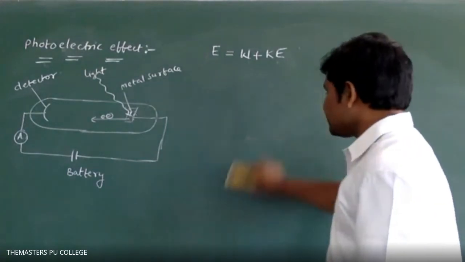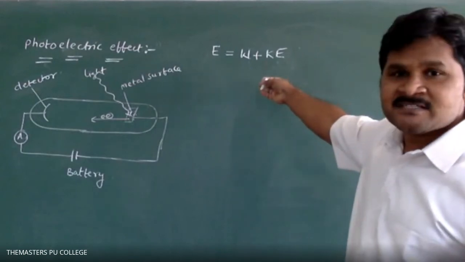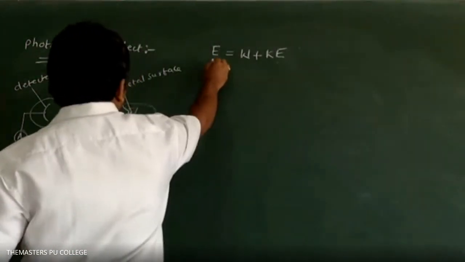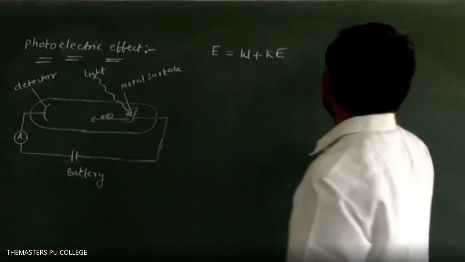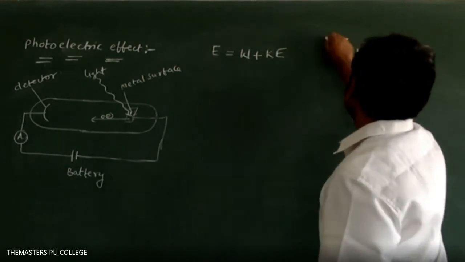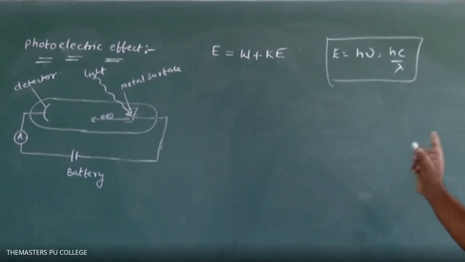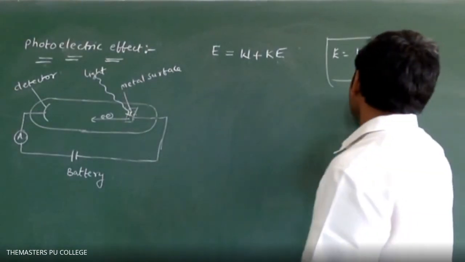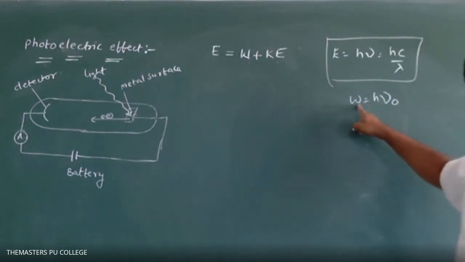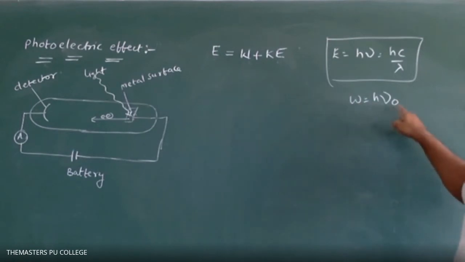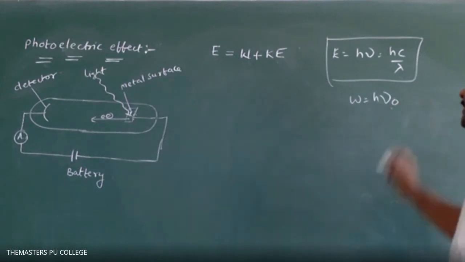Next, I will write some different formulas from this. Please observe. E is equal to H nu, or HC by lambda. This is also possible. Here please remember W is equal to H nu naught. So here nu naught is also energy. Nu naught means threshold frequency.